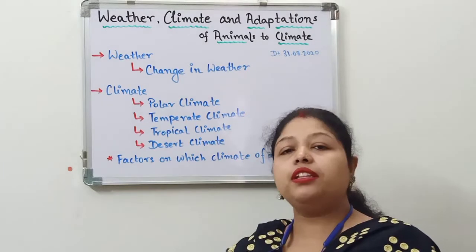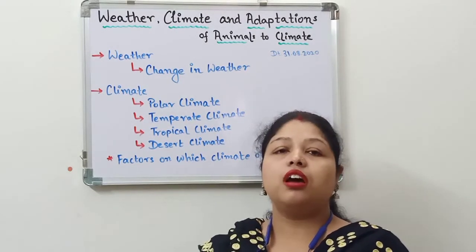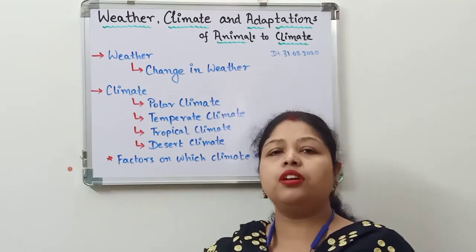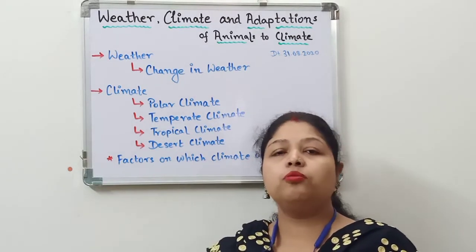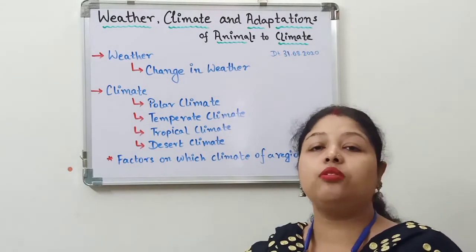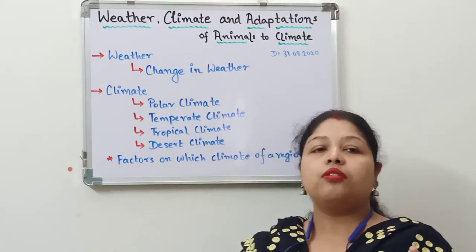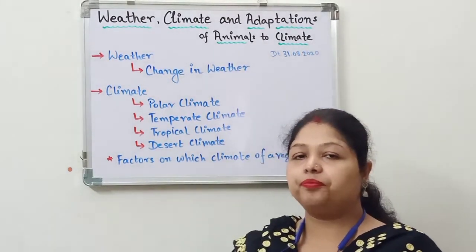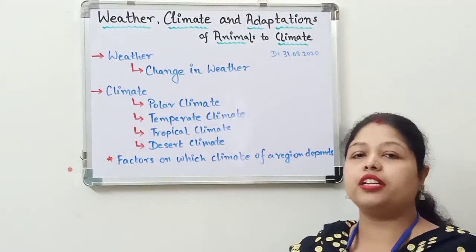So this weather actually depends on a particular place, and it might happen that today we are not getting rain, but tomorrow there is heavy rain in Barakpur while there is no rain in Kolkata. So weather is the day-to-day changes at a particular place. I think all of you have followed, right?